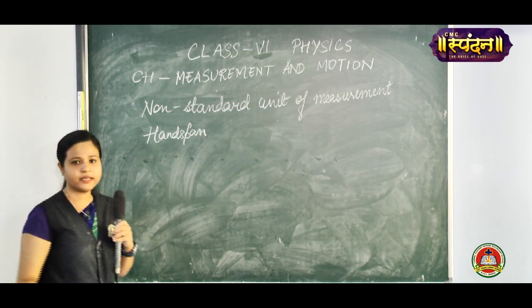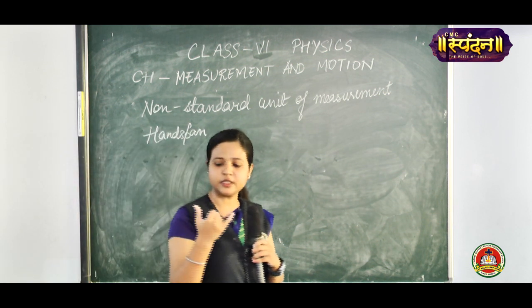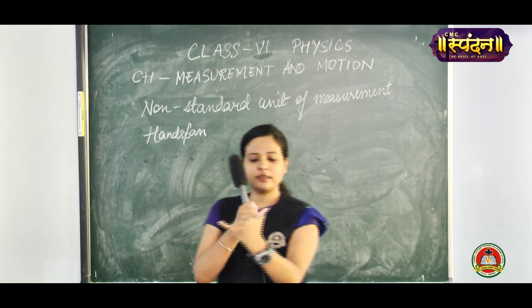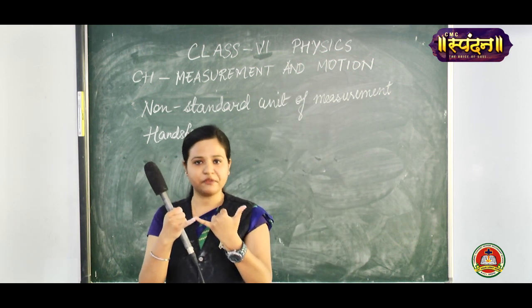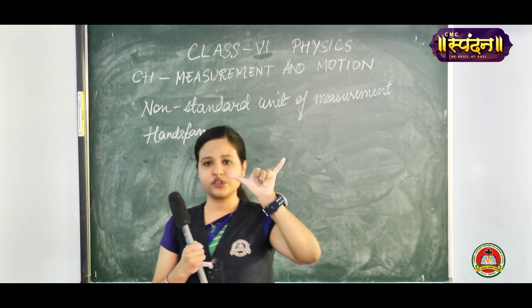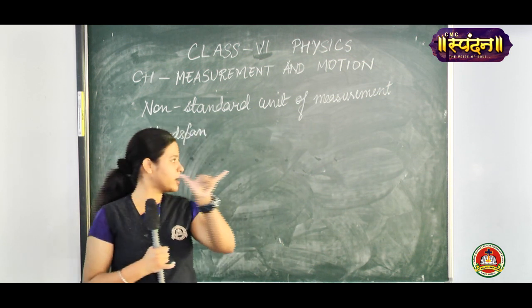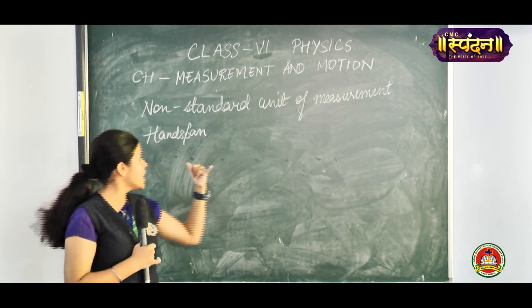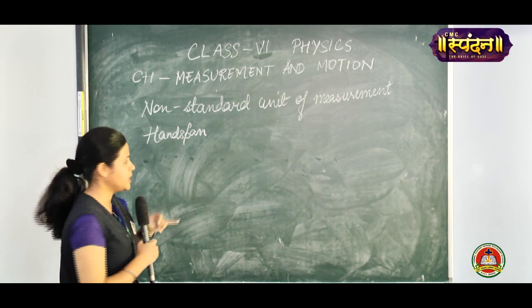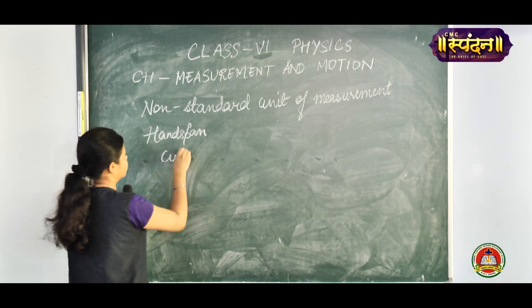Hand span, as I have already mentioned, is the distance between the tip of your thumb to the tip of your small finger when your full hand is outstretched. This whole distance between the tips of these two fingers is called handspan. Clear? Now next is cubit.